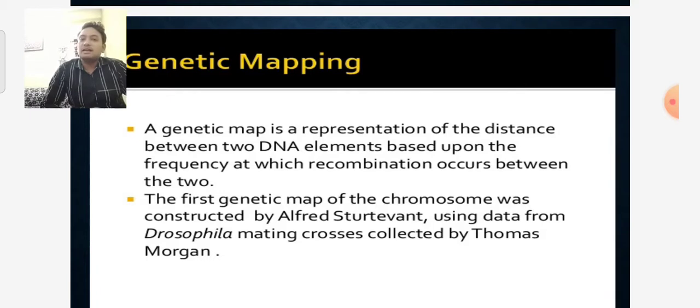So what is genetic mapping? In genetic mapping, we look at the distance between DNA elements based upon the frequency of recombination occurring between two genes. The first genetic map of a chromosome was constructed by the scientist Alfred Sturtevant. He constructed the first genetic map of a chromosome using data from Drosophila mating crosses collected by Thomas Hunt Morgan.